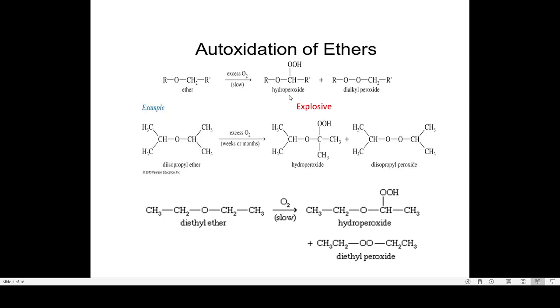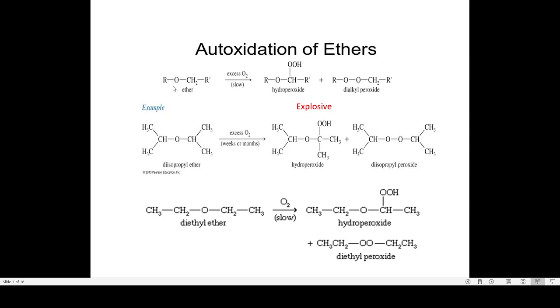The peroxides are unstable and liable to decompose with explosion on heating. So it is a free radical chain process. This reaction is used for converting the compounds to the oxygenated derivatives.